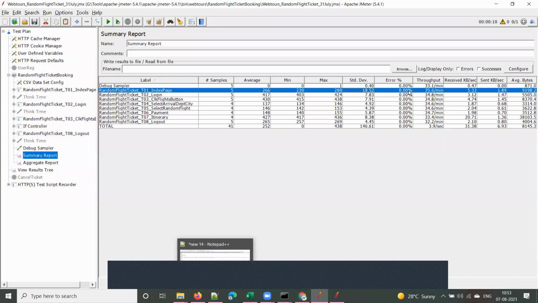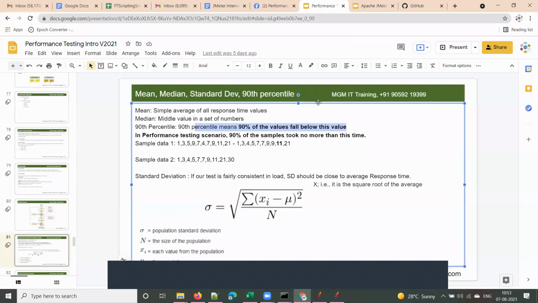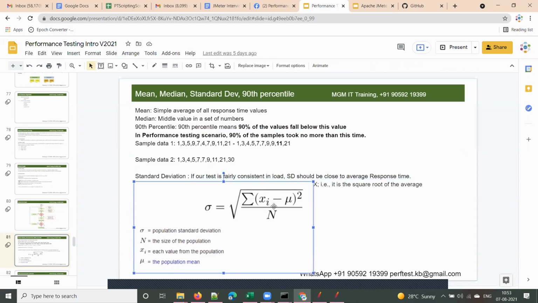Now let me explain what standard deviation is and how it is calculated. This is the formula for standard deviation. And I made one statement here: if our test is fairly consistent in load, standard deviation should be close to the average response time. You will not calculate it, but in case you are interested, this is the formula. This is how standard deviation is calculated.